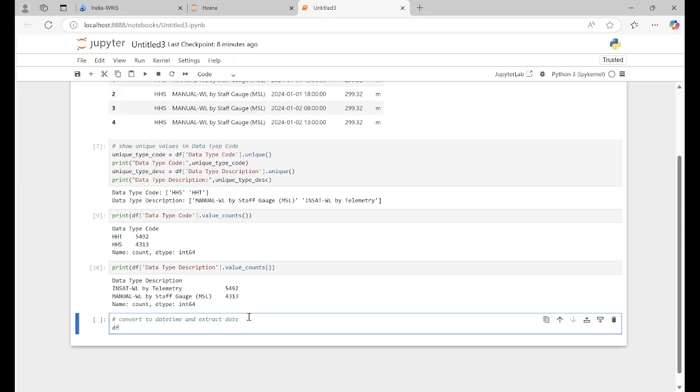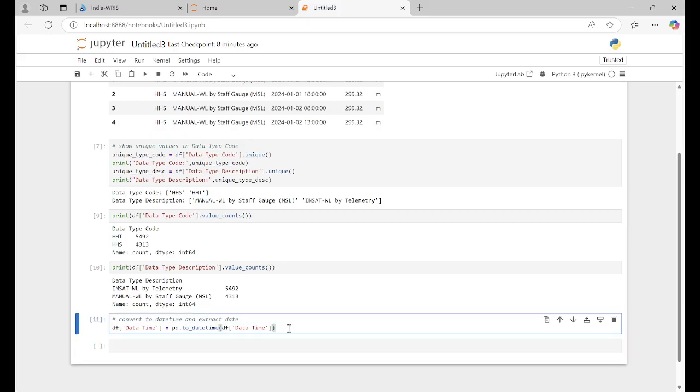So df, we have datetime, right? First we will convert into datetime: pd.to_datetime, df and the datetime. Load it. Worked? Yes, it worked.